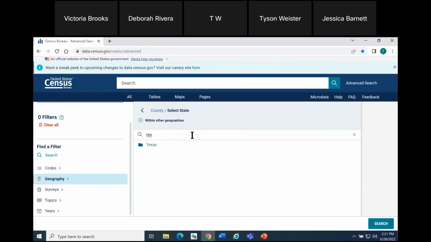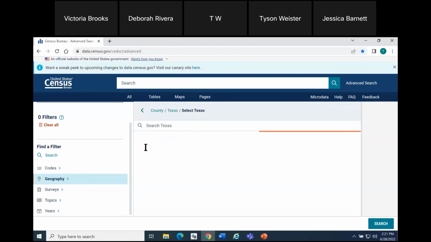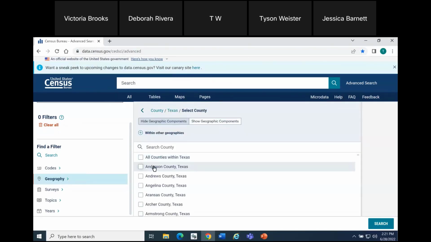You do have to have at least 3 characters in order to start seeing results. And you do have to have an exact text match. So be very mindful of your spelling. Make sure that you've spelled it correctly. And then you'll go ahead and click into the folder for Texas. So a folder, again, indicates to us there's more options to choose from. And here, those options would be the list of counties in Texas.